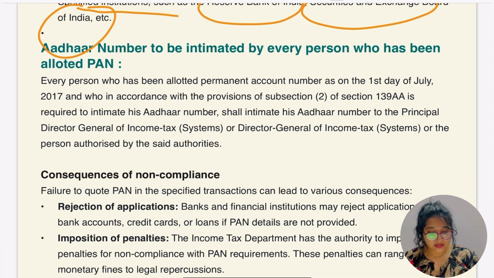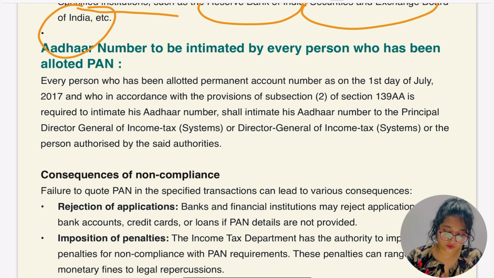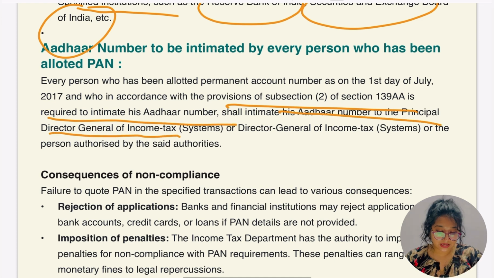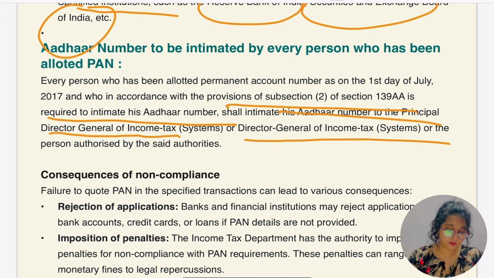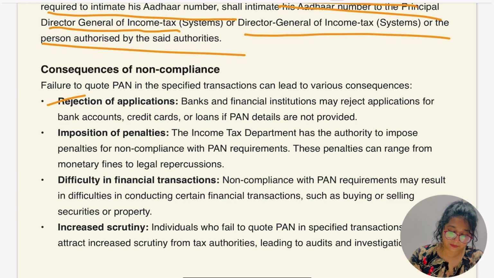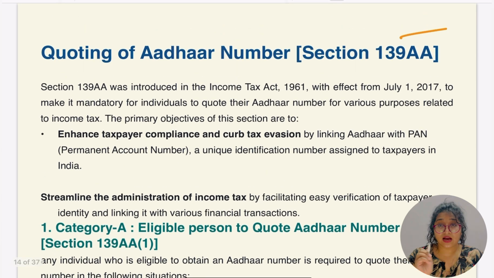Aadhaar number to be intimated by every person who has been allotted PAN. Every person who has been allotted a permanent account number as on 1st July 2017, according to the provision of subsection 139AA, is required to intimate his Aadhaar number to the Principal Director General of Income Tax or Director General of Income Tax or the person authorized by them. And what are the consequences? Rejection of the application, imposition of penalties, difficulties in financial transactions and increased scrutiny. And this is going to be the last point, Aadhaar number.